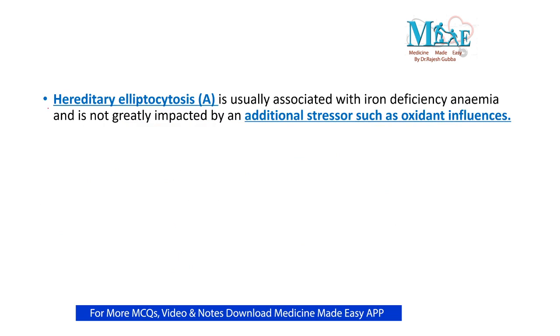Then you take the other options, that is hereditary elliptocytosis. Hereditary elliptocytosis, let me tell you, is very commonly associated with iron deficiency anemia. And in these patients with hereditary elliptocytosis, there is no additional oxidative stress, right? There are no additional stressors of oxidation in hereditary elliptocytosis.